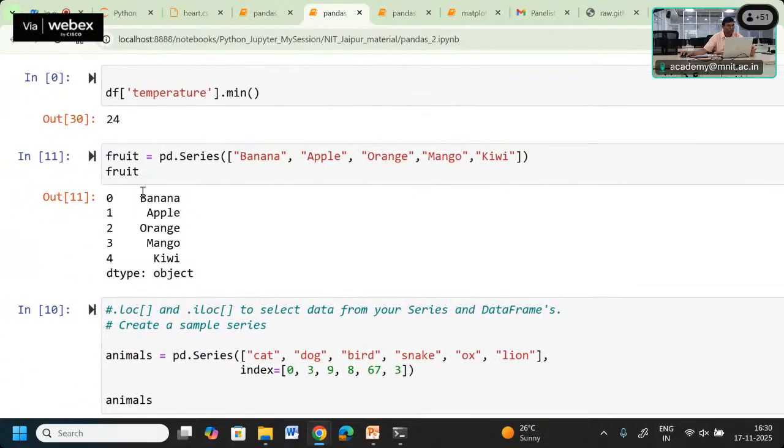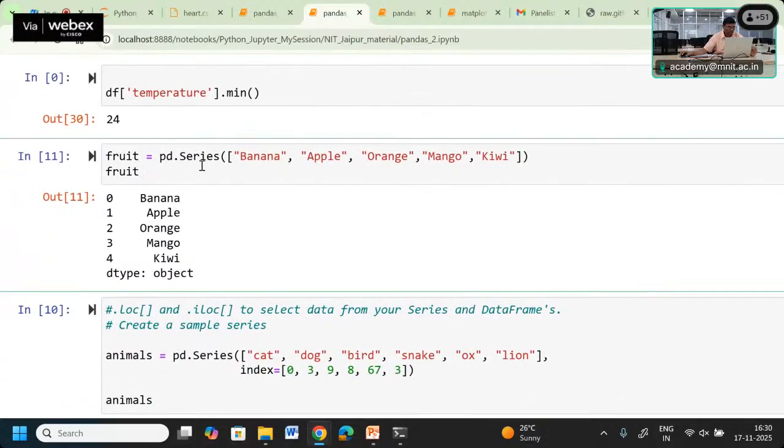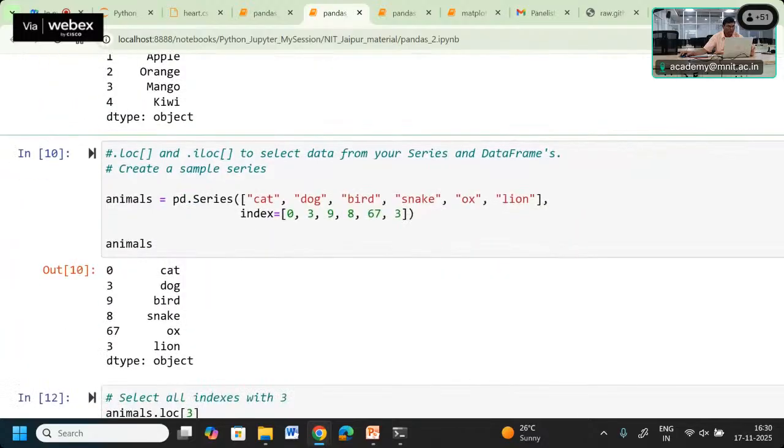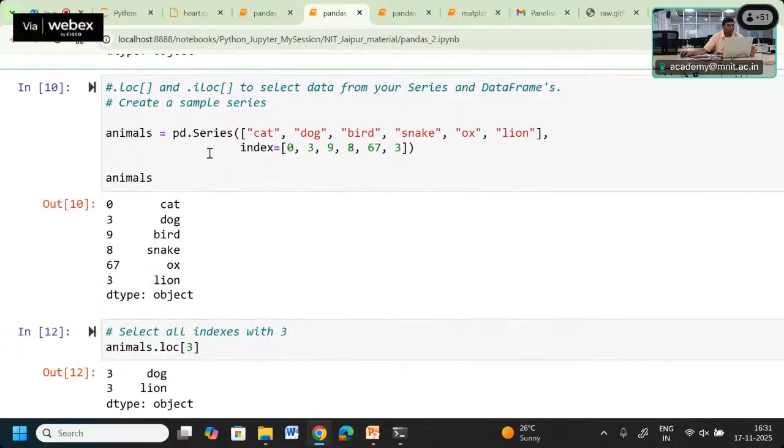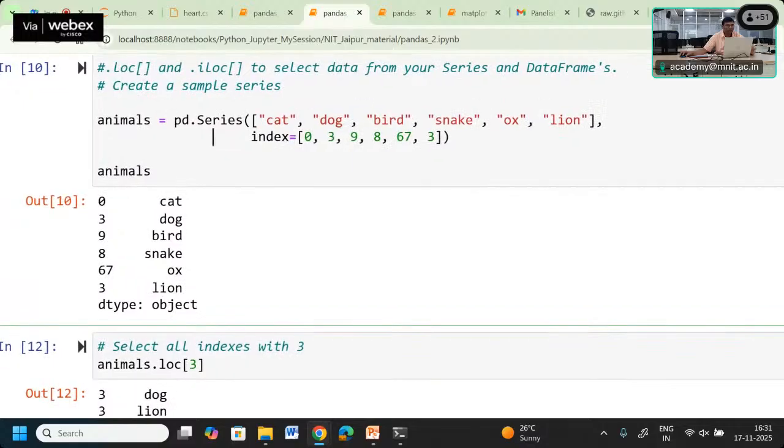We can create a series of fruit. We already did it. Another important thing is that during the creation of the series, we can also give a different index. By default, this will take the index 0, 1, 2, 3, but we can give a different index to each of the data.